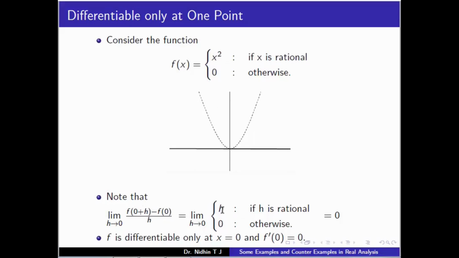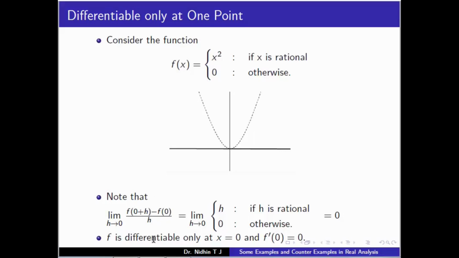So this fraction becomes h if h is rational, and if h is irrational, the numerator is 0, and 0 upon h is 0. So this becomes limit h tends to 0 of h if h is rational, 0 otherwise, and taking the limit it will be equal to 0. So this limit exists, which means f prime 0 equal to 0.